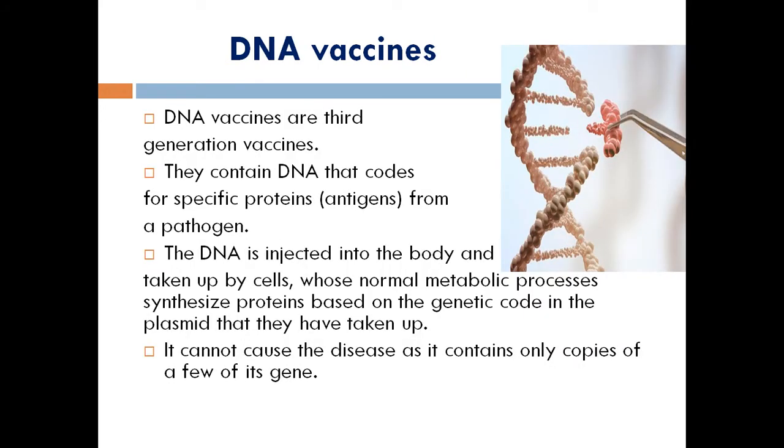The third one is DNA vaccines. Otherwise, we can call them third generation vaccines. So here I have given a picture. This is the structure of a DNA. In that, with the help of forceps, we are going to insert a small part. This one we call the desired DNA. That is a part of a DNA.